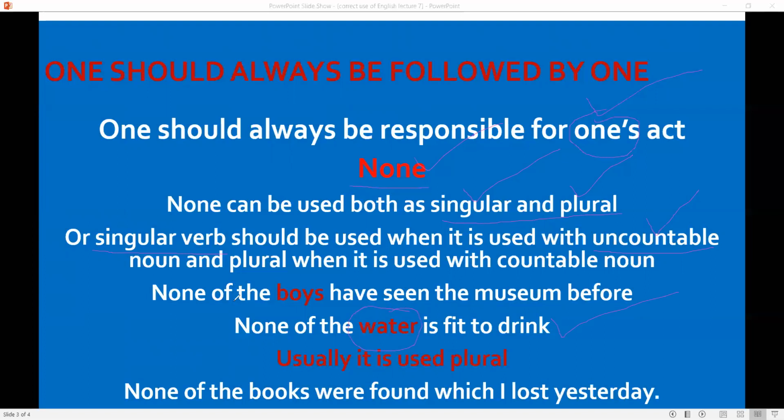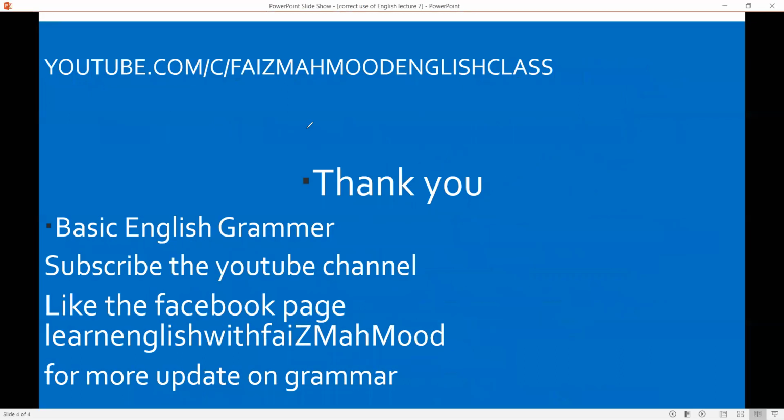And when it comes with countable nouns, we can use a plural verb with it, as boys are countable. So, none of the boys have seen the museum before. But usually, keep in your mind that none is usually used as plural. None of the books were found which I lost yesterday.